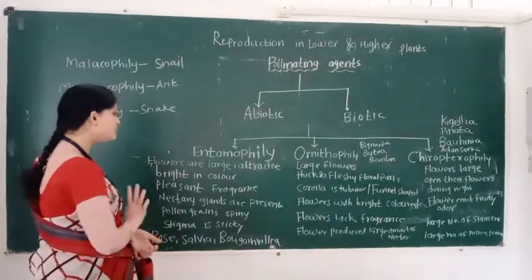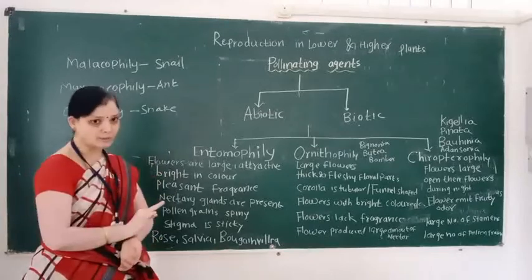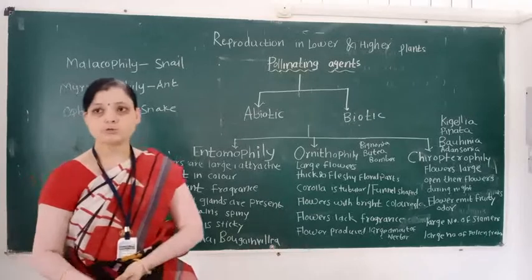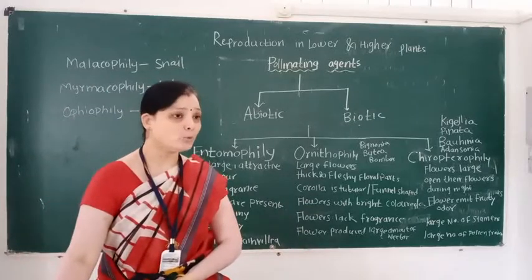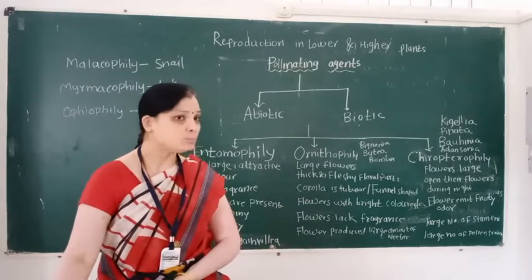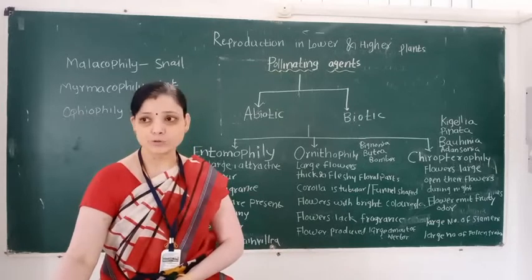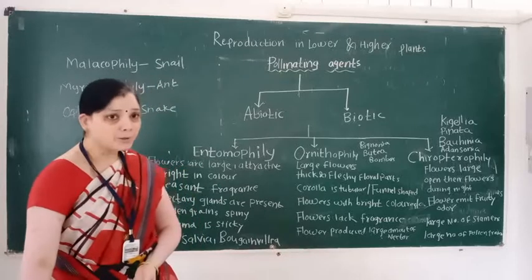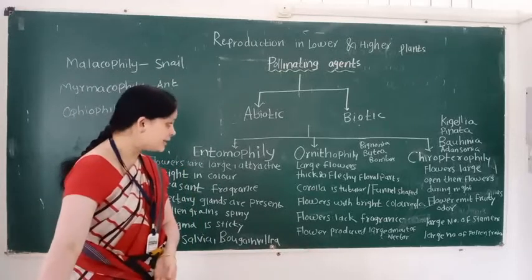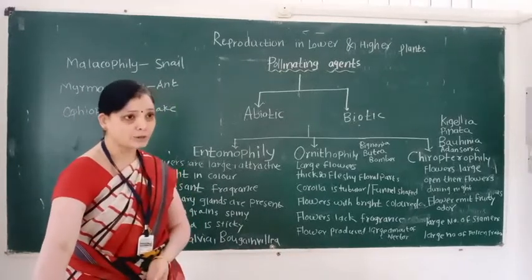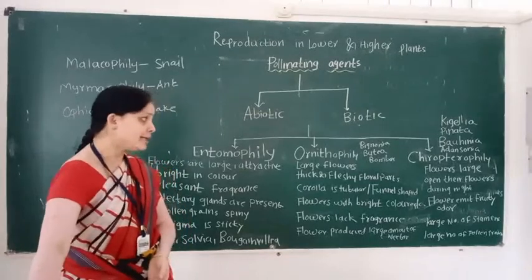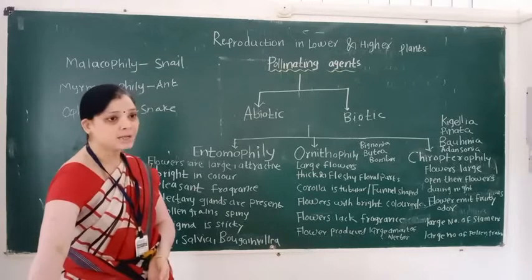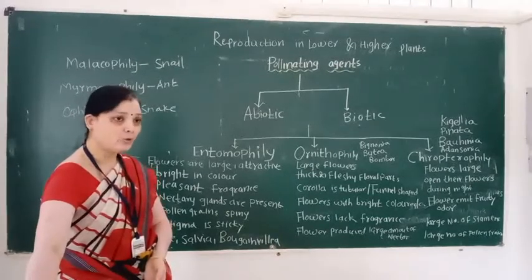Scientific term for insect pollination: it is called entomophily. Bird pollination is called ornithophily, and bat pollination is called chiropterophily.